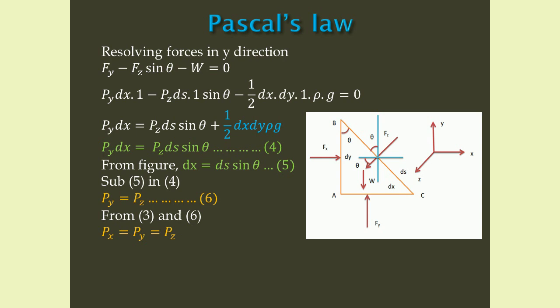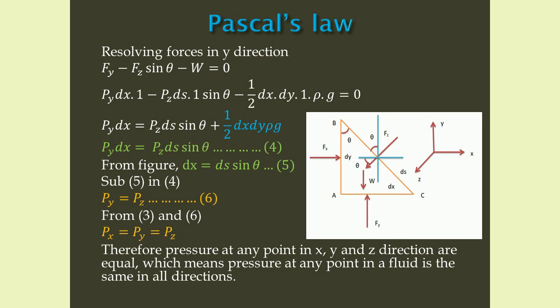Now by comparing equation number 3 and 6, we can write as follows. Px equals Py equals Pz. Therefore, pressure at any point in x, y and z direction are equal, which means pressure at any point in a fluid is the same in all directions. Hence, Pascal's law is proved.